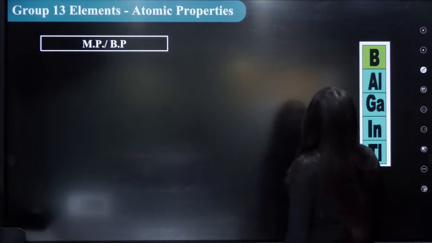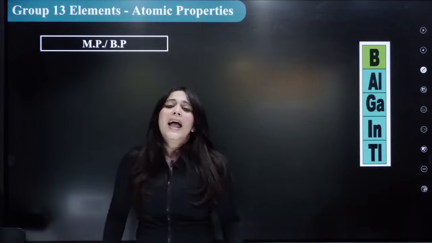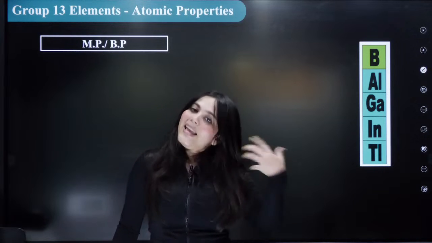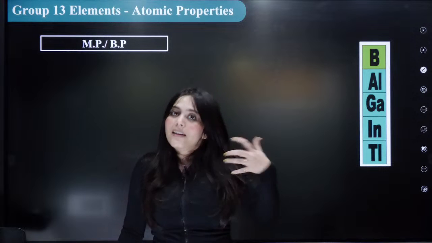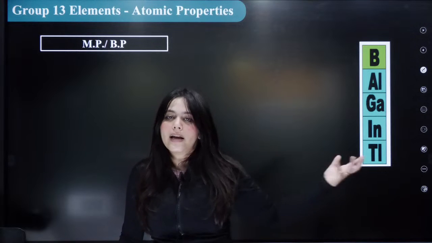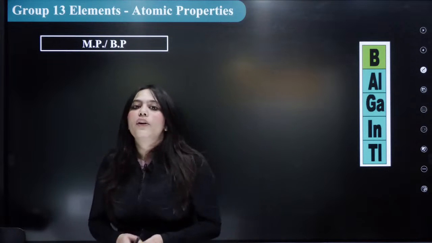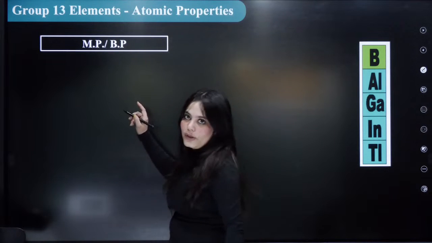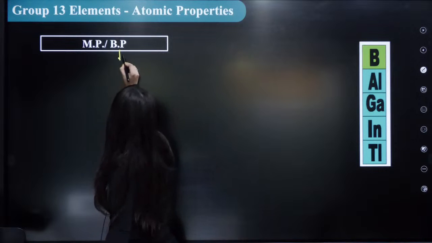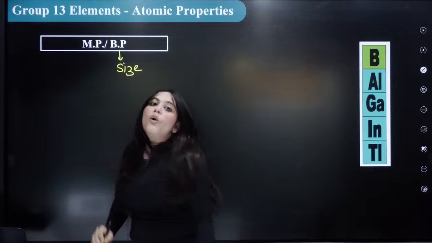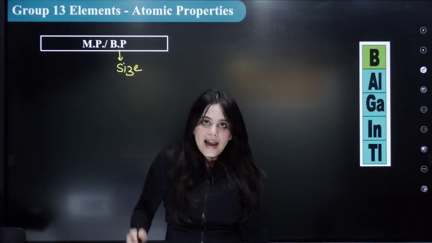Okay? Melting point and boiling point we're going to talk about. I'm going to explain a very basic thing because we're going to learn about each and every group, right? So in each group we're going to discuss their boiling point and melting point orders. Right now we're just discussing group 13. So what is the boiling point order followed for group 13 and group 14? The boiling point depends mostly upon the size.